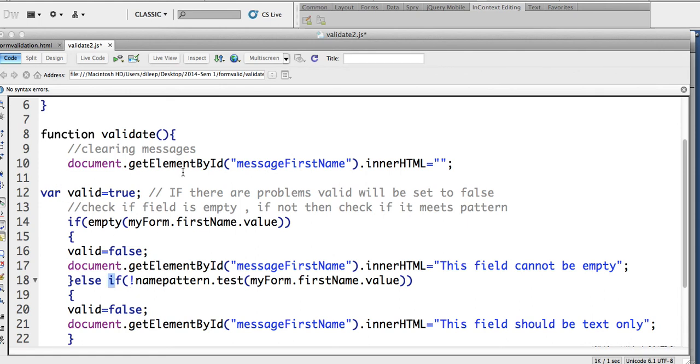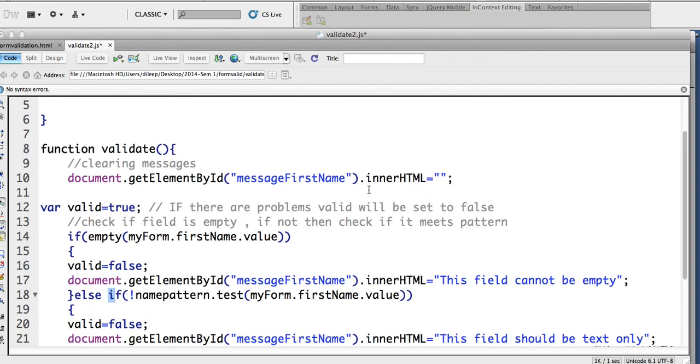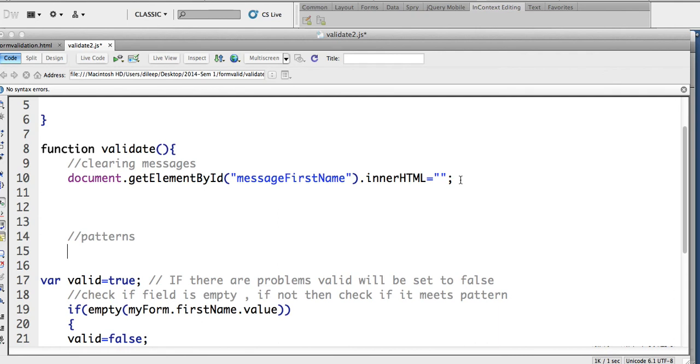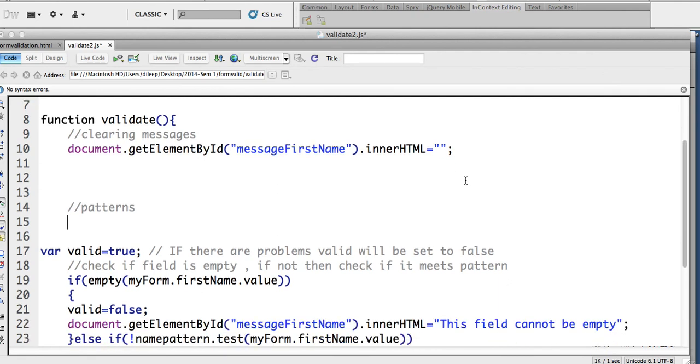But I need to give it a name pattern. So I've got clearing messages here. I'll put one for patterns. Now you will learn this in regular expressions. I'm going to put a variable here, variable name pattern. I'll assign a regular expression to this variable, and I'm going to give it a pattern.